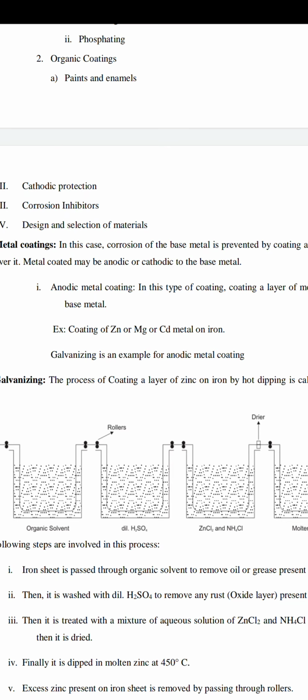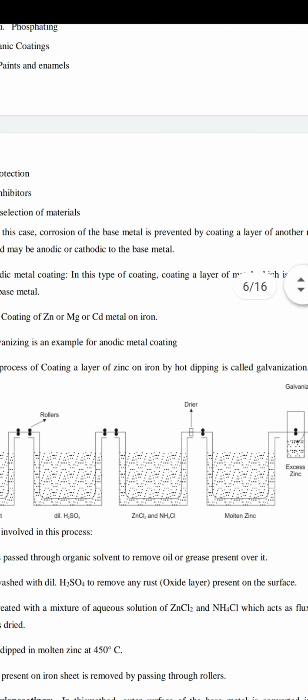Severe corrosion takes place when such coated metals are used for food storage or food packets, as the metal reacts with the food. To avoid that, only anodic metal coating is retained in the syllabus.